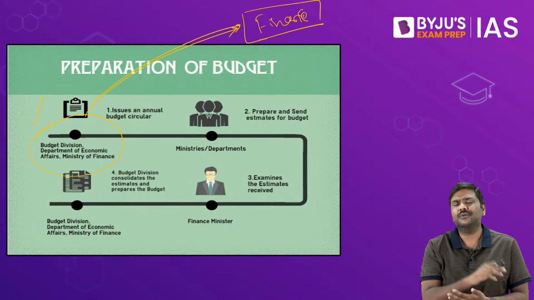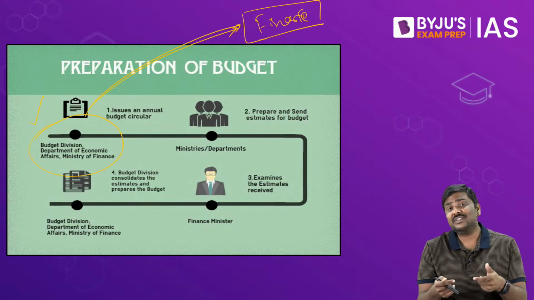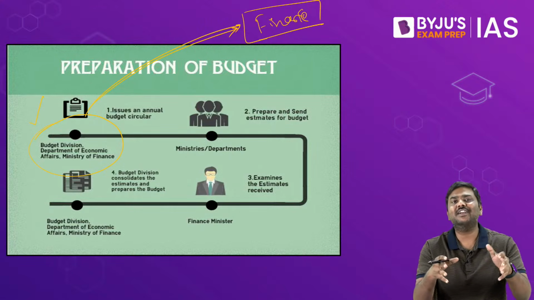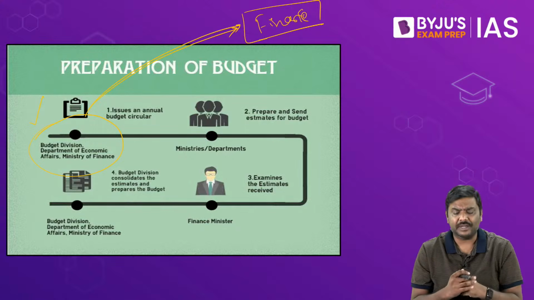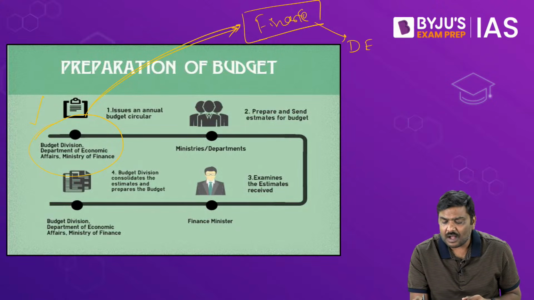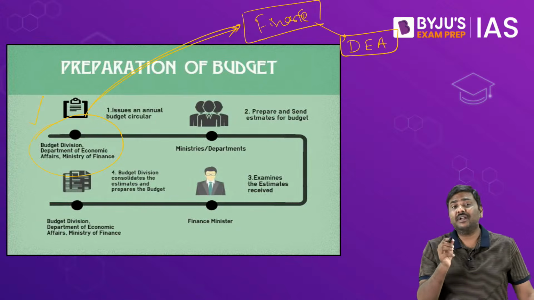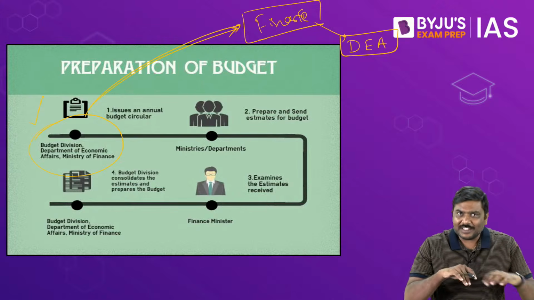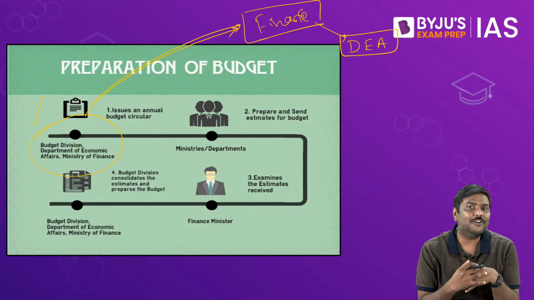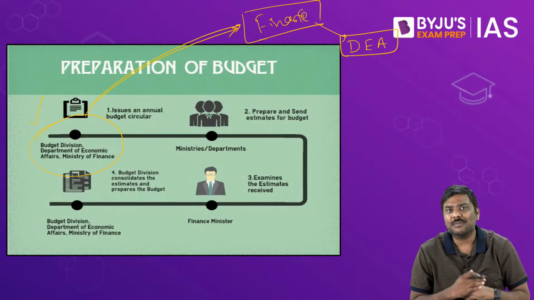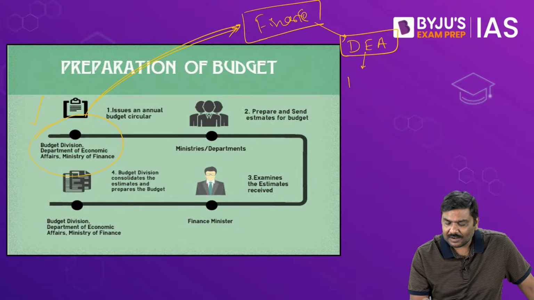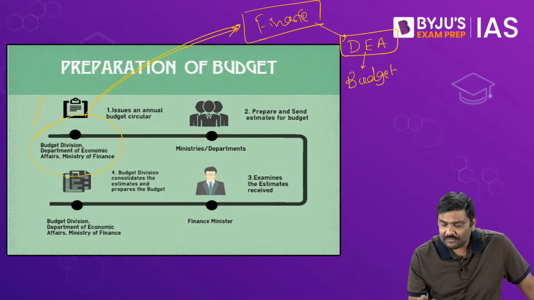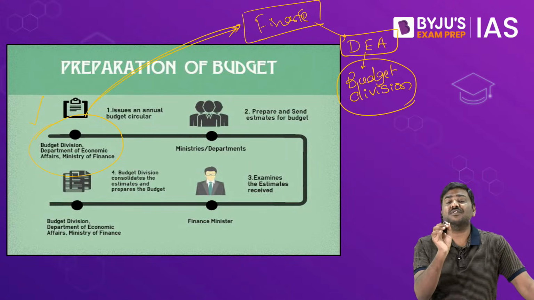Absolutely correct. No doubts. But within the Ministry of Finance, which is the department? Because every ministry is divided into departments like this. Within the Ministry of Finance itself, there are 6 departments. Which is the department? It will be the Department of Economic Affairs, DEA. Now, is it the end? Is the whole Department of Economic Affairs responsible or involved in the preparation of the budget? Absolutely no. Within the Department of Economic Affairs, there is a budget division. This particular budget division is responsible for preparation of the budget.